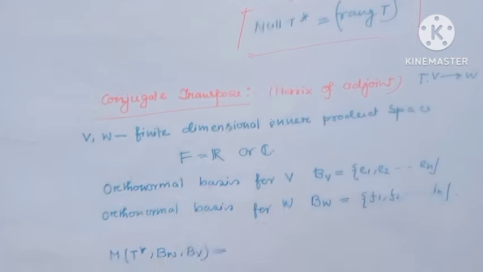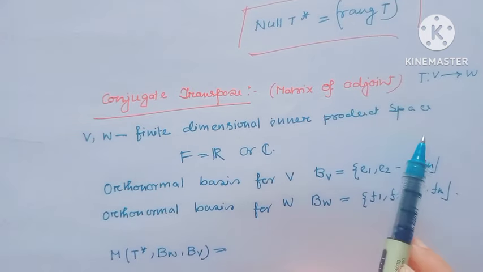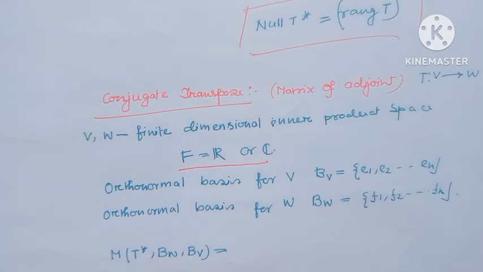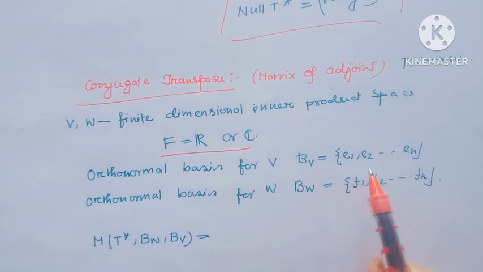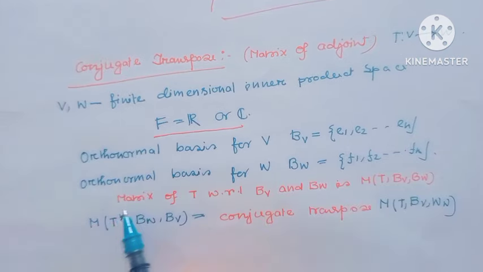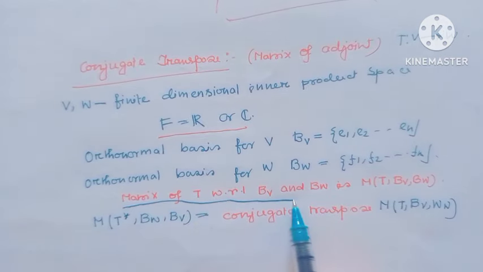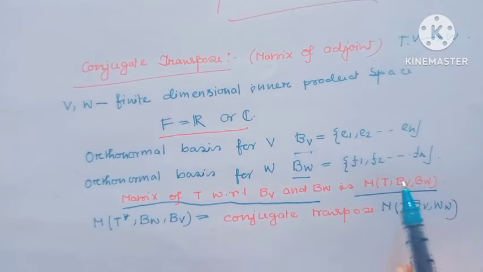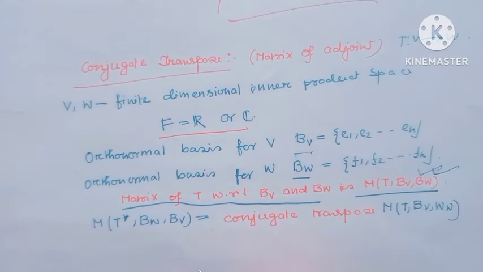Let V and W be finite dimensional inner product spaces, where the field is R or the complex numbers. An orthonormal basis for V is E1, E2 up to En, and an orthonormal basis for W is F1, F2 up to Fn. Then the matrix representation of T with respect to the orthonormal bases BV and BW.